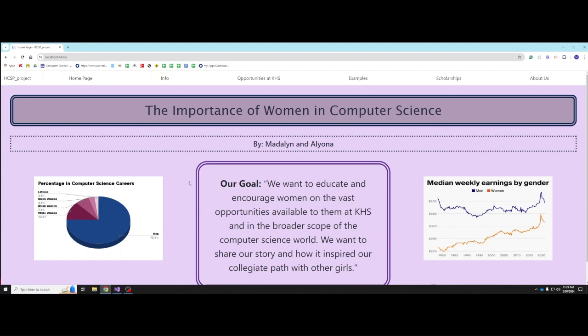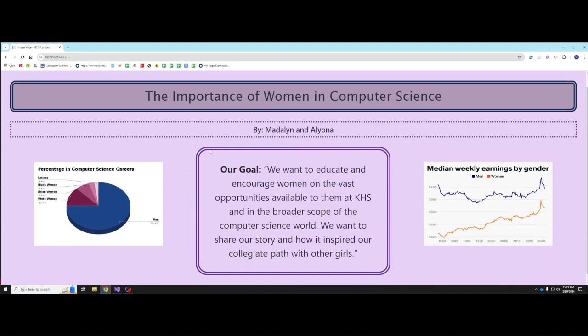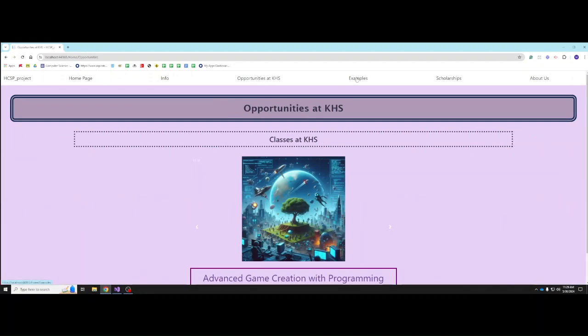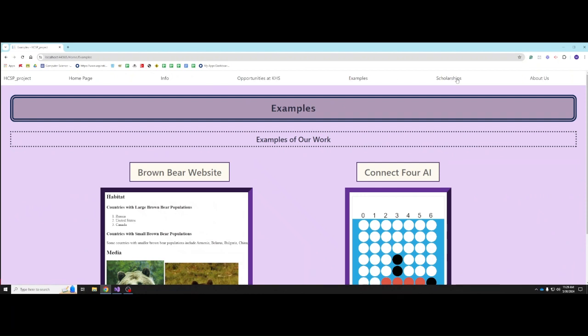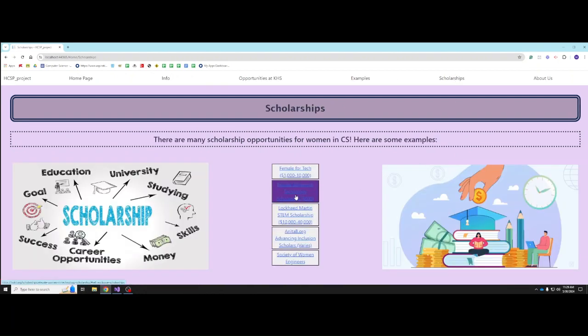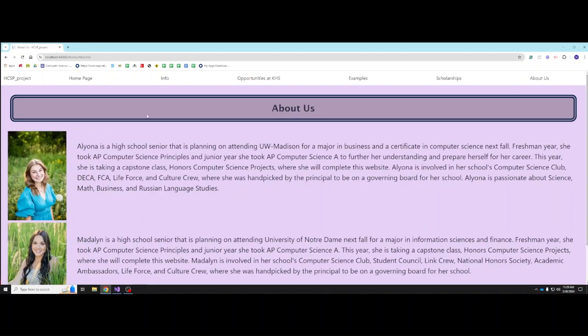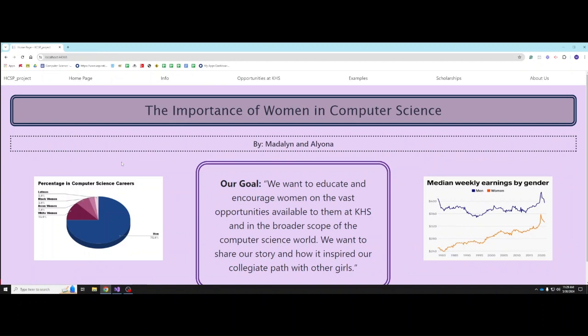So as you can see here, we have numerous different pages on our website. This is our home page. We also have an info page, an opportunities at our high school page, an examples page of some of the products we've done, a scholarships page that provides some resources for people who are looking into a career or to college for this. And then we also finally have our About Us page, which we'll talk a little bit more in detail about each of these pages later.